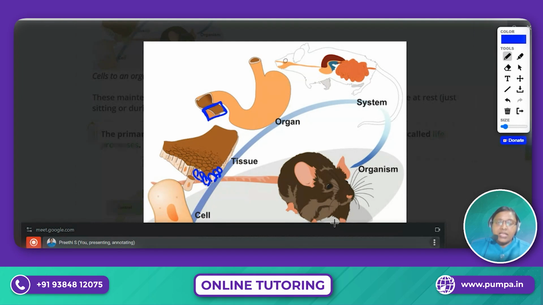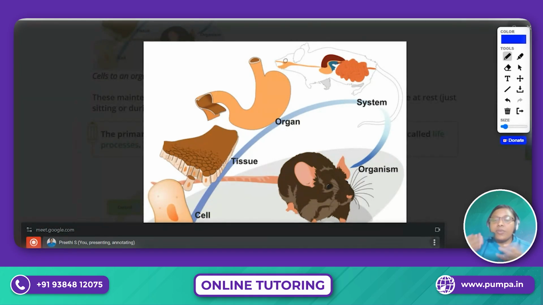So the group of cells are called a tissue, and then finally it ends in the cells. It is a characteristic feature of the living thing. So we are discussing what are all the characteristic features of living things.